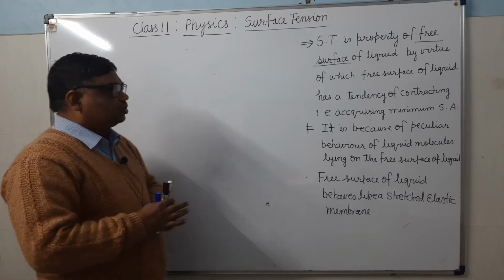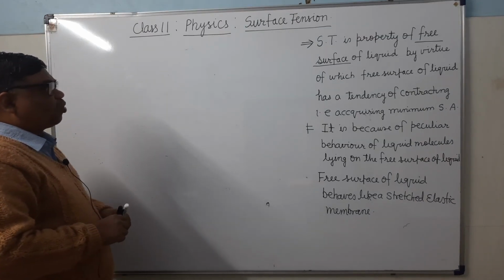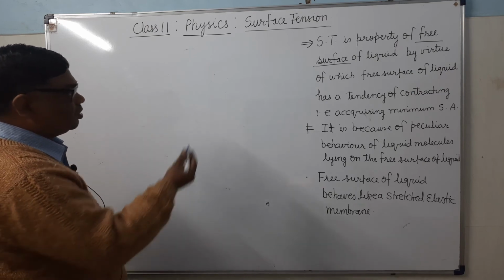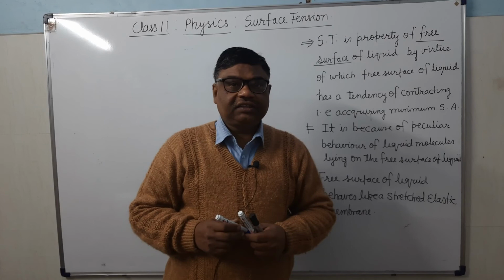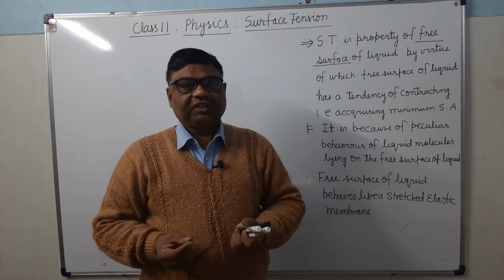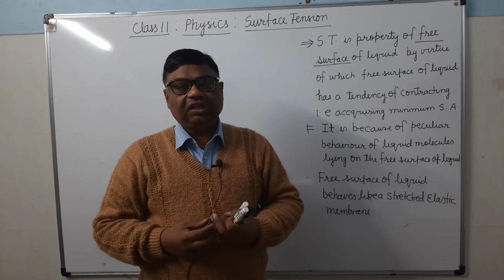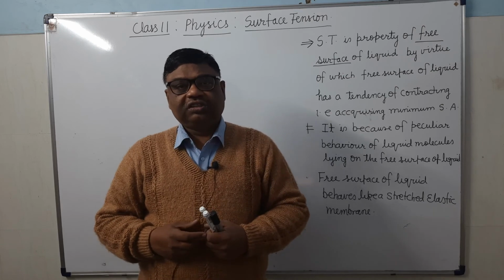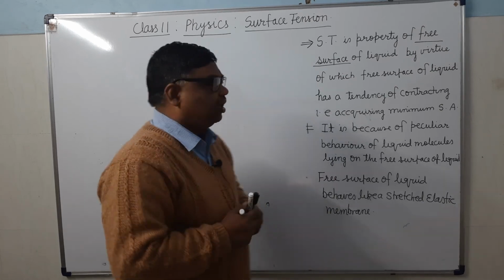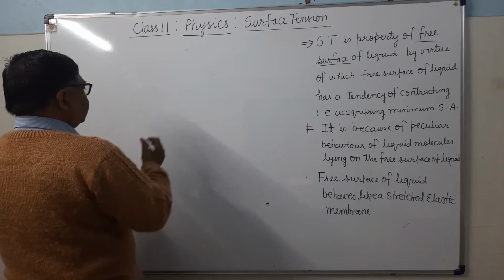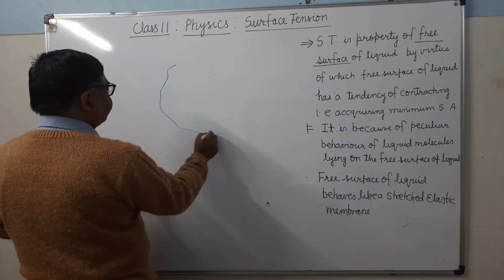So this was the qualitative meaning of the surface tension. Now I am going to explain to you what is the quantitative meaning. As I have already told, surface tension is a force between the molecules. Surface tension force acts tangentially to the surface of the liquid. Suppose this is a liquid surface.